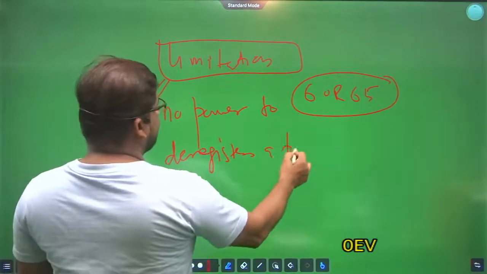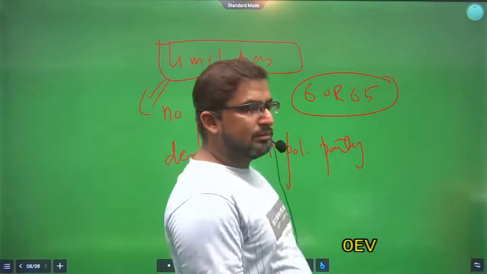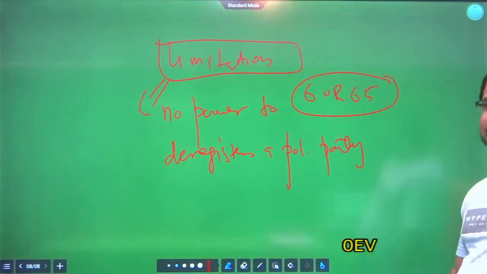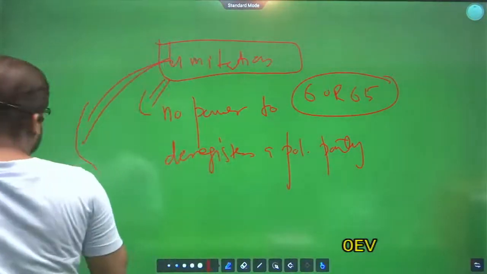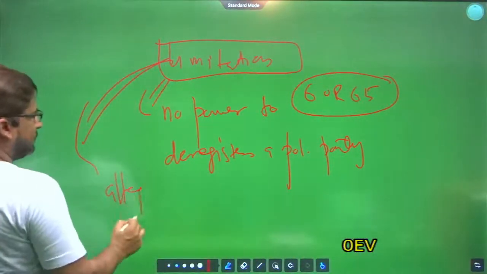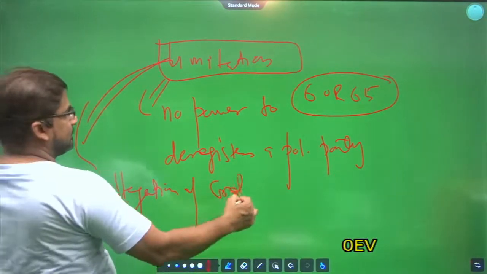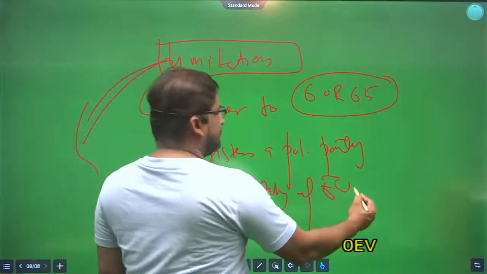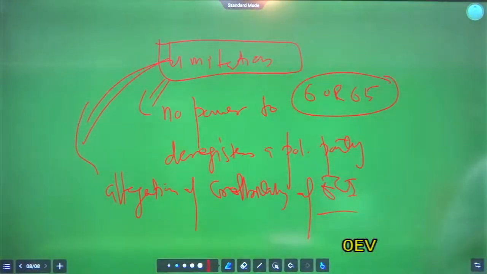Deregister a political party. Clear? And if we talk in terms of recent years, there is an allegation of credibility of the Election Commission of India, especially in case of EVM, electronic voting machine.